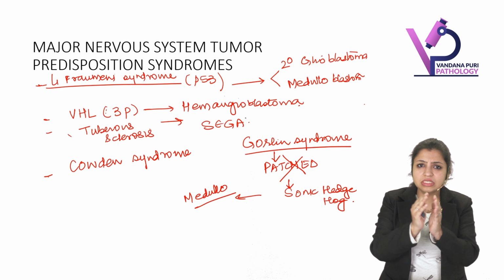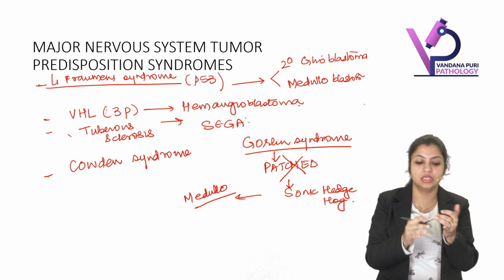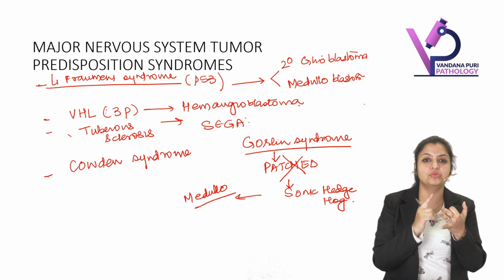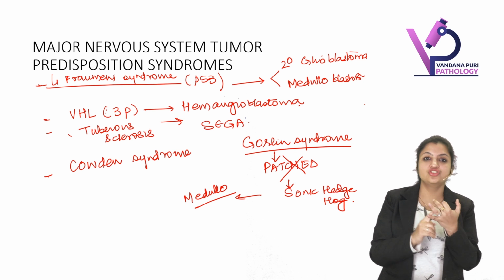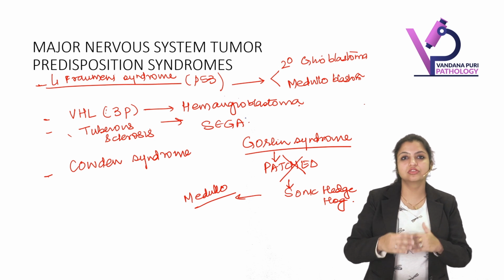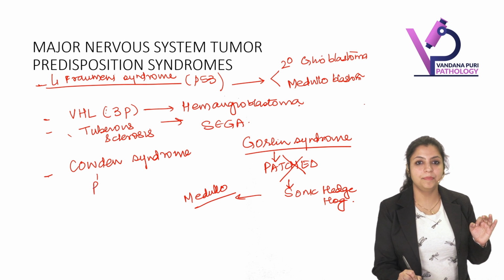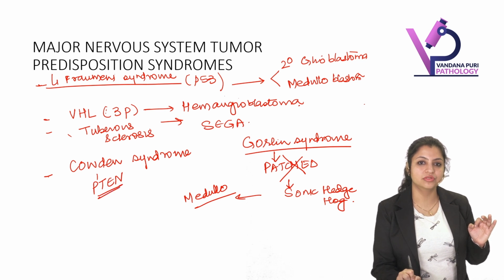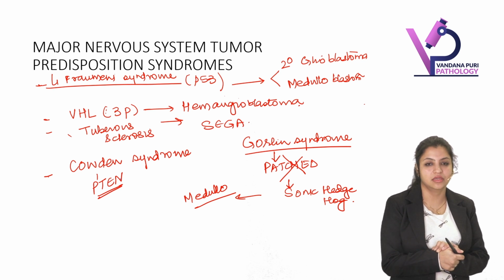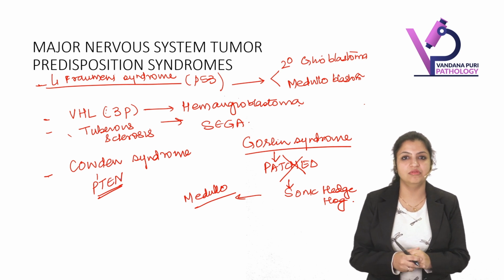So these are so many syndromes which you studied that can have predisposition to brain tumors. NF1, NF2, P53, Gorlin syndrome, Cowden syndrome, VHL deletion, and tuberous sclerosis. Cowden syndrome has lots of polyps in the intestine also, the hamartomatous polyps. It is also known as PTEN hamartoma syndrome because there is a deletion of PTEN here. So these are the syndromes associated with brain tumors which everybody should be clear about.